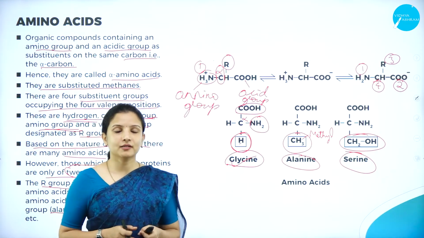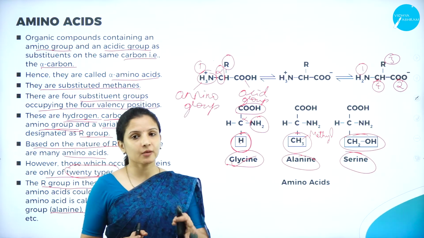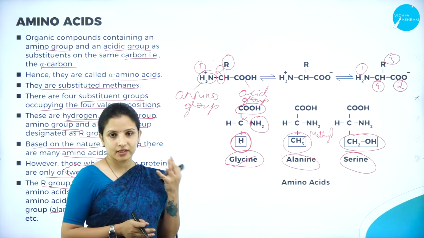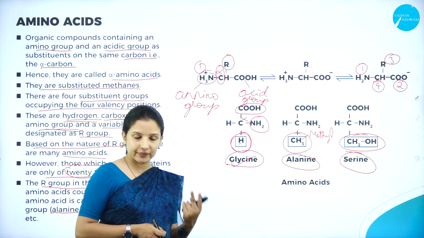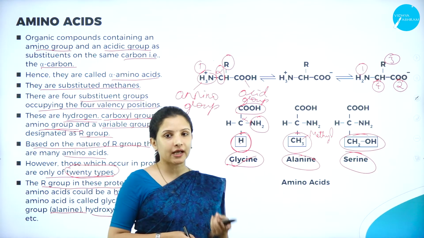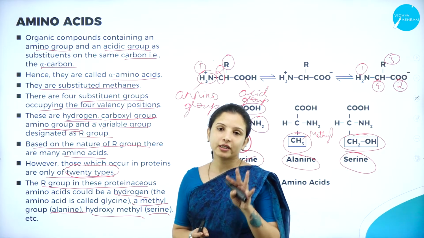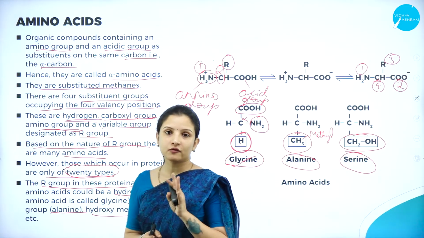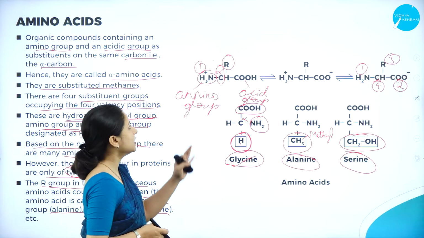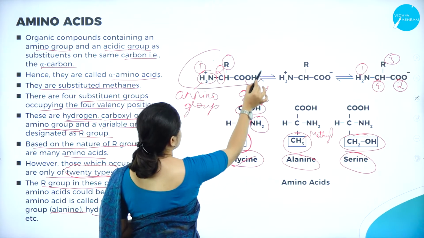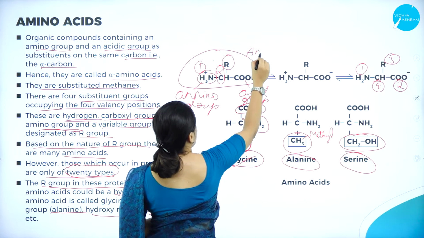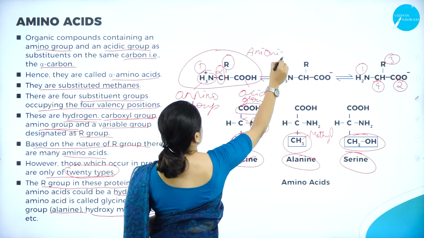And one more factor about amino acid is that, depending on the pH, it can be present in two forms. That is, it can be present in anionic form and cationic form, and also it can be present in Zwitter ionic form. So we shall see what these are. So this is the anionic form of amino acid. So this is an ionic form.